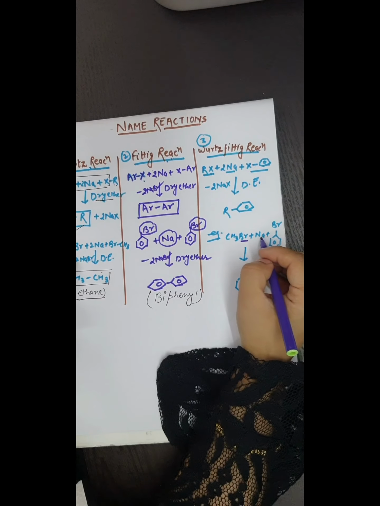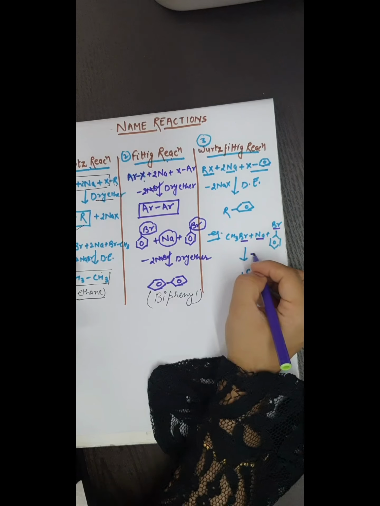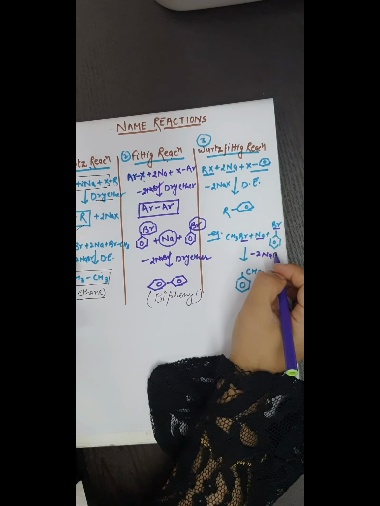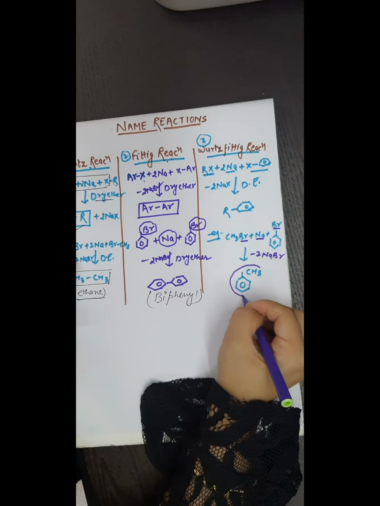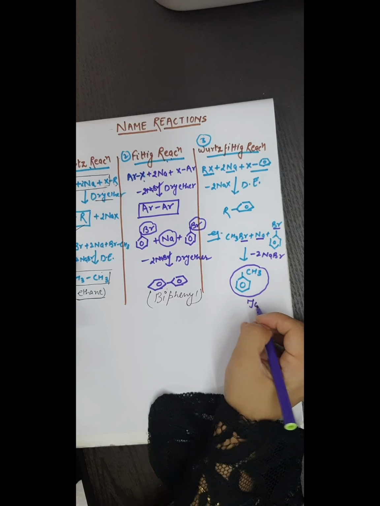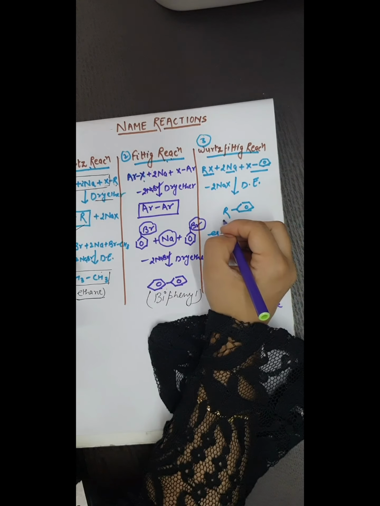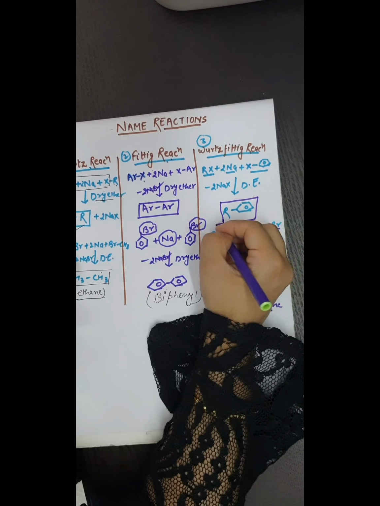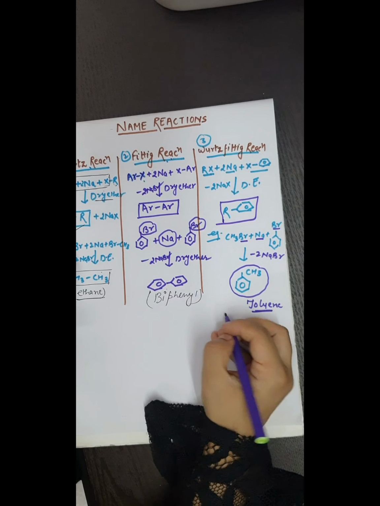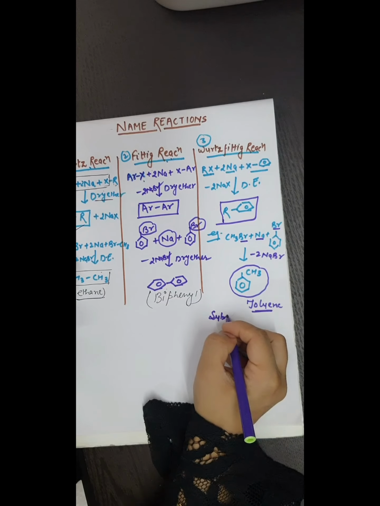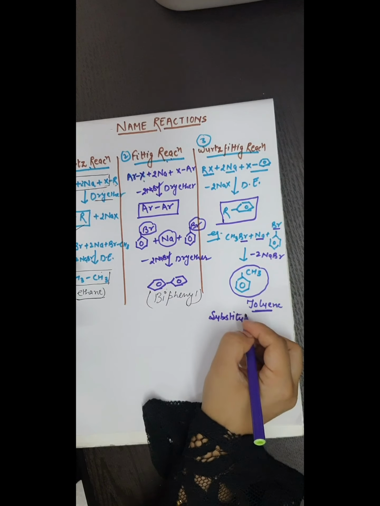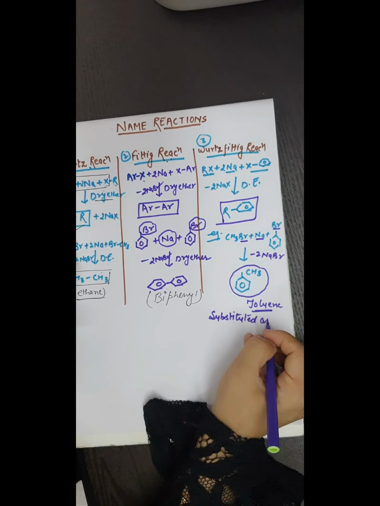Br will be removed from there, sodium, 2NaBr, and this will be the product, toluene. So this reaction is used to form substituted arenes.